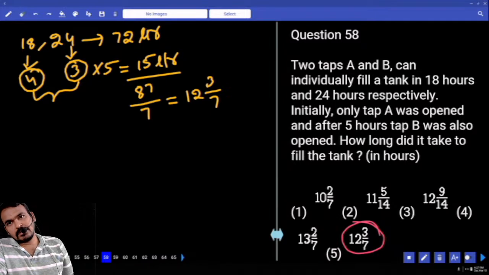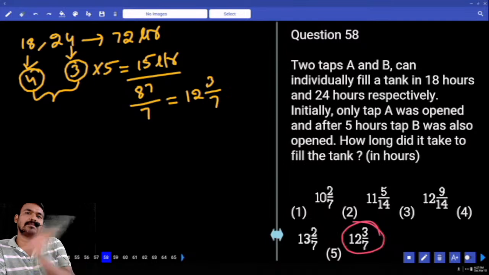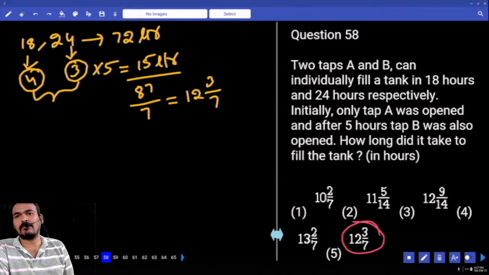What is the normal procedure? First, the 5 hours' work of A is subtracted, then the remaining is filled by both the pipes, or not? Again, we are adding the first 5 hours plus the remaining time. We get 12 3 by 700. Or else we simply use the reverse method.